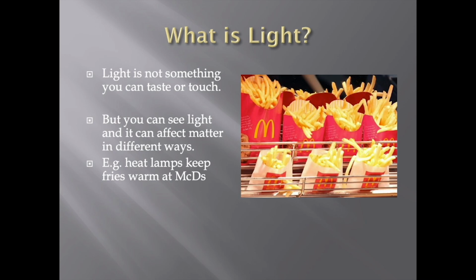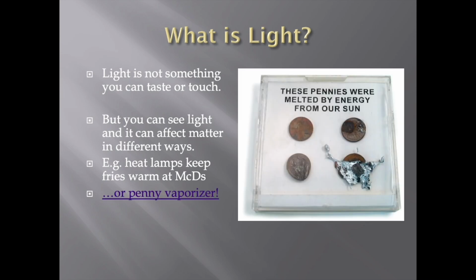For example, we use it as a heat source. Sometimes we use heat lamps to keep, say, French fries or food warm at different fast food restaurants like McDonald's. In the link below the video, you can see a penny vaporizer. A penny vaporizer is something where they use concentrated light to heat up and melt a penny.